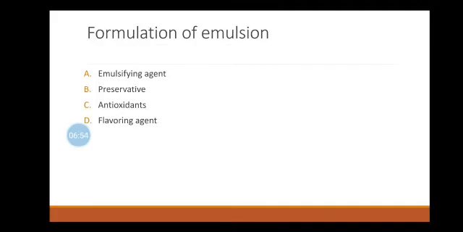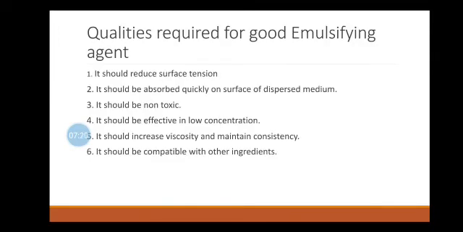Now, starting with another important point, formulation of emulsions. The formulation of emulsions contains four ingredients or four substances. In that, first one is the emulsifying agents, second one is the preservatives, third one is the antioxidants, and fourth one is the flavoring agents.